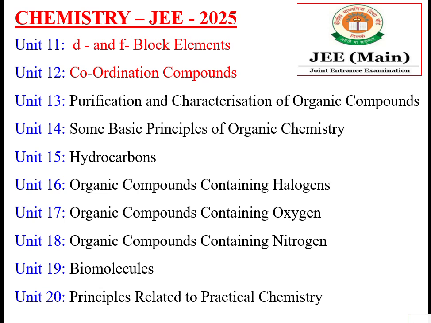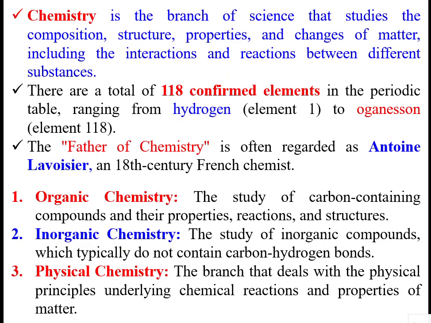Then the principles that are related to practical chemistry when we are doing some practicals for analysis. So what are the principles related to practical chemistry? These are the topics prescribed in JEE chemistry.